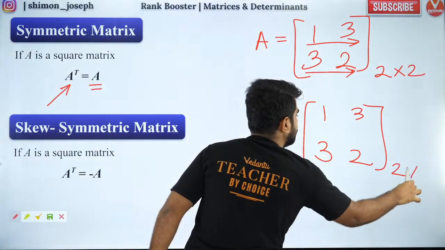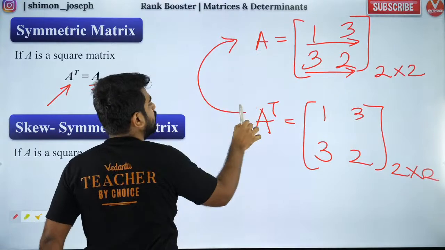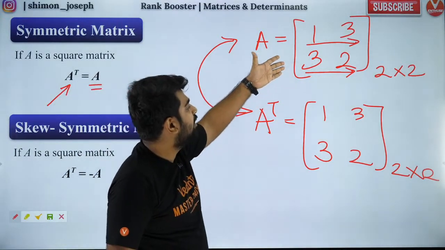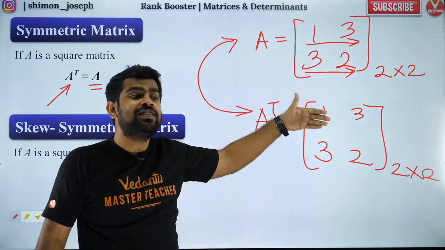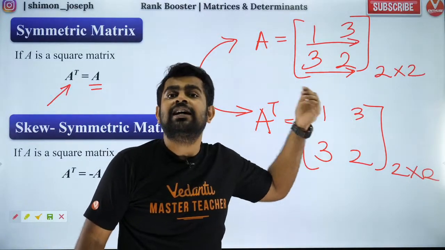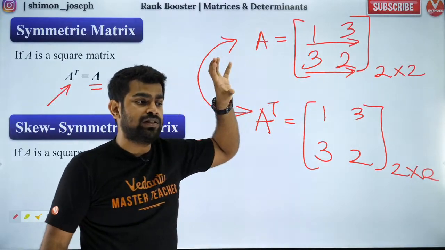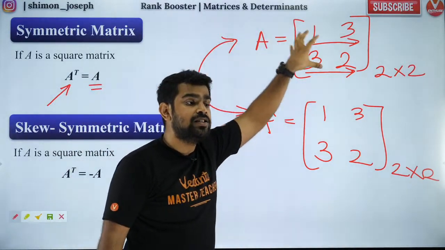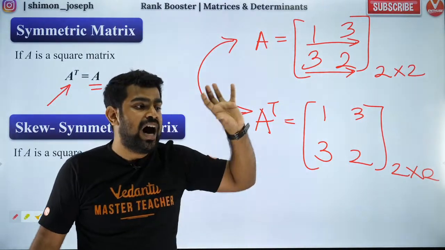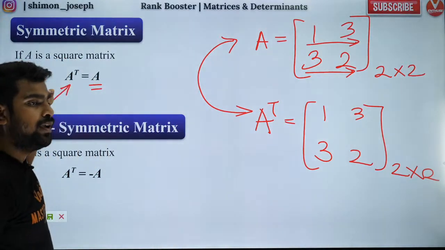Am I getting the same thing? Yes, both are the same. Even after I did the transpose, so here A is called a symmetric matrix. Are you all clear?